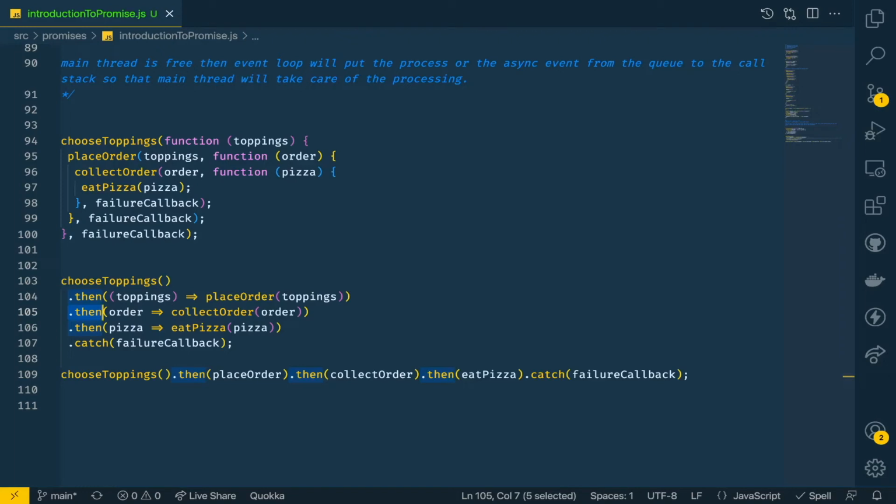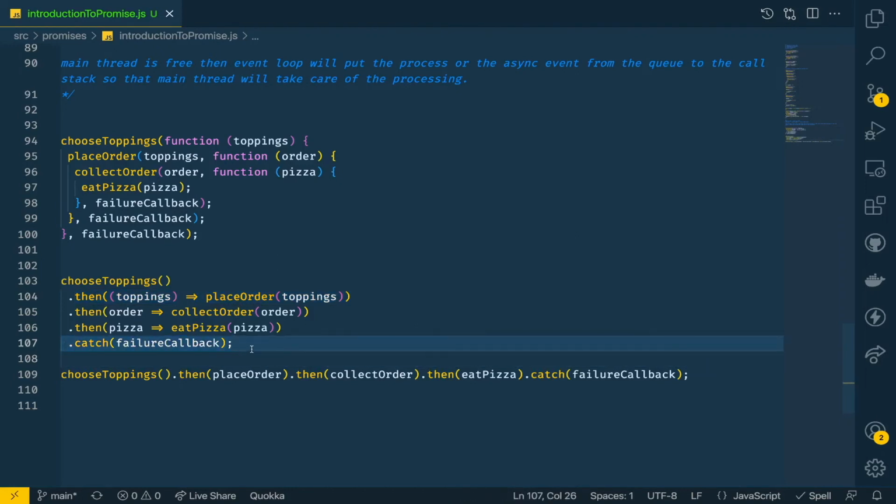When a promise is created, it is neither in a success nor a failure state. It is said to be in the pending state. When a promise returns, it is said to be resolved or settled. A successfully resolved promise is said to be fulfilled. It returns a value which can be accessed by chaining a then block onto the end of the promise chain like this. An unsuccessfully resolved promise is said to be rejected. It returns a reason for the rejection, an error message stating why the promise was rejected. This reason can be accessed by chaining a dot catch block onto the end of the promise chain.